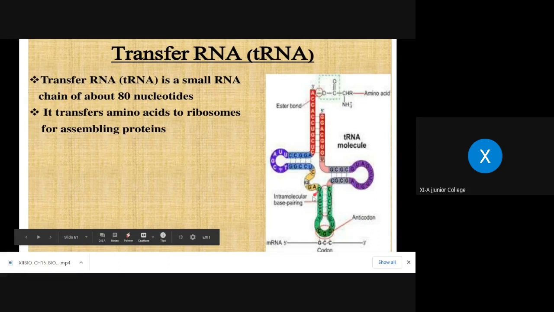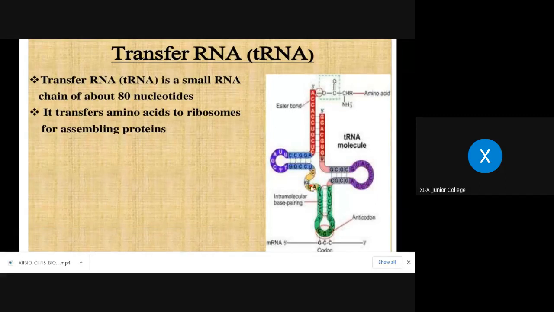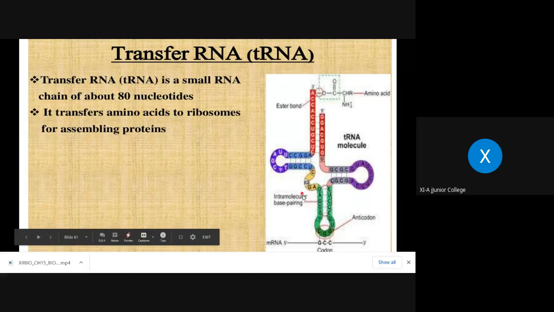Understood? Now one more thing, this small short loop is also present. Sometimes it is present, sometimes it is absent, but generally it is seen. That is called the mini loop. So is the structure clear?